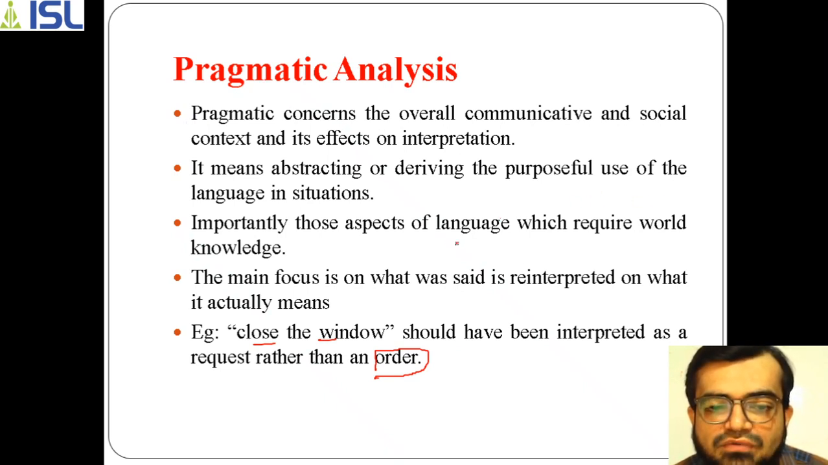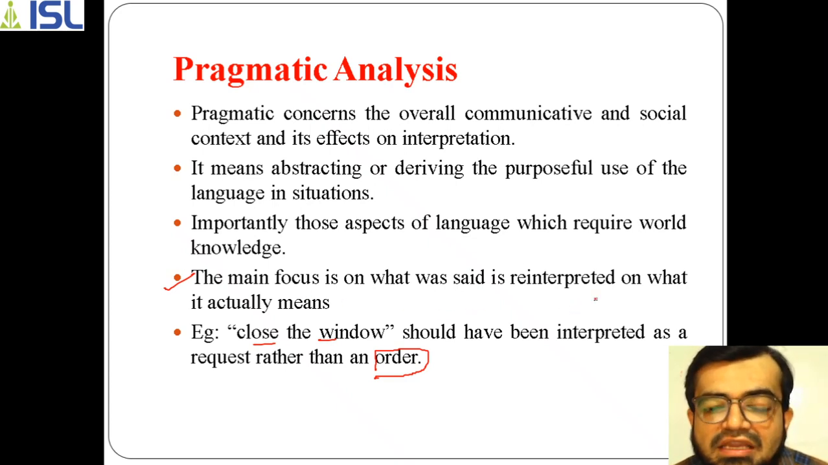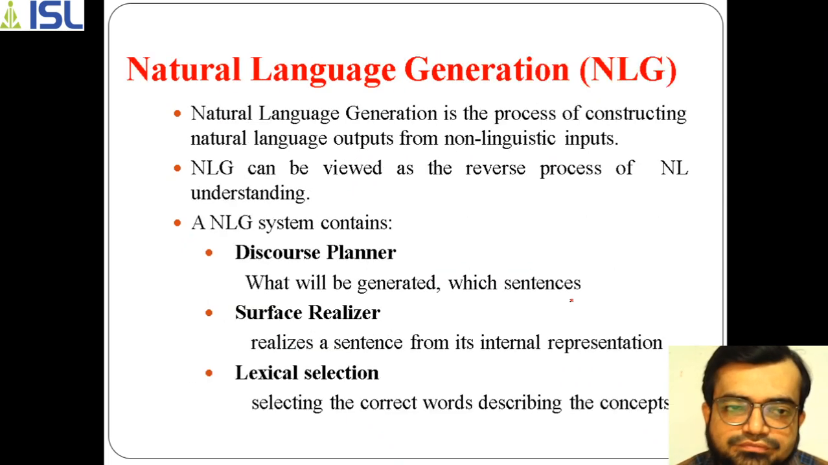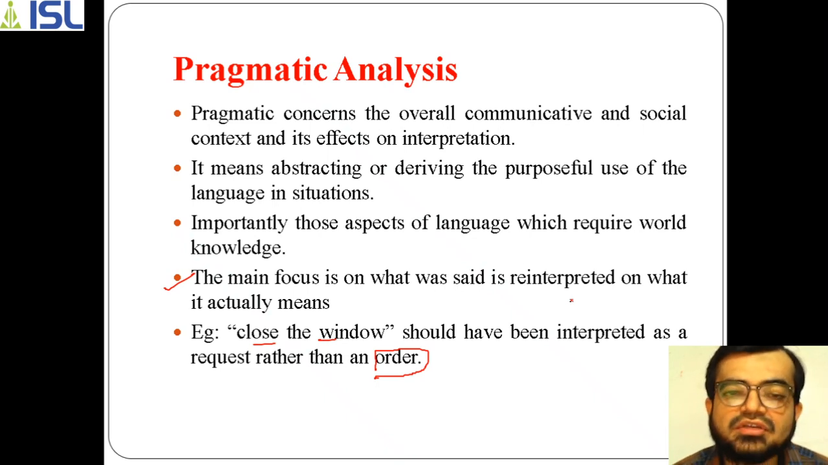For that purpose the contextual information is most important, because the focus of this phase is whether a sentence or word needs to be reinterpreted. For that purpose pragmatic analysis is used. The next is natural language generation. What we covered so far is natural language understanding, and all this process helps a machine understand the input given by a user.